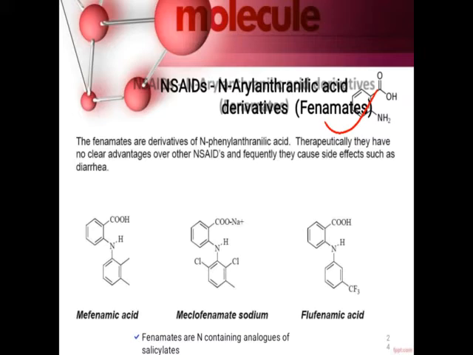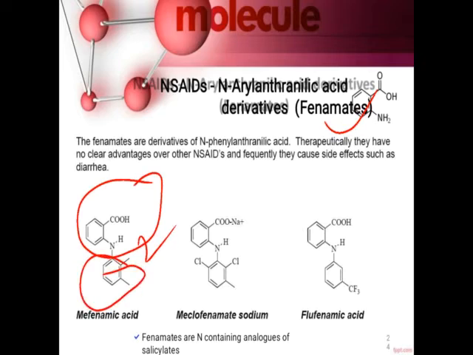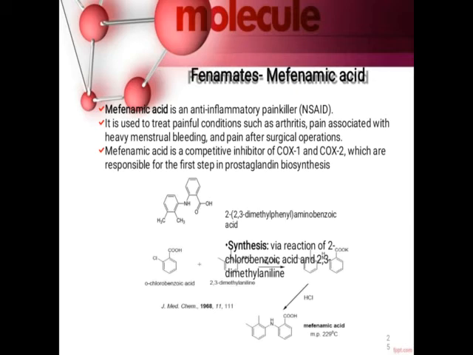So here you can observe COOH. If NH2 is present here, it is an anthranilic acid, but it consists of its derivatives. So one of the hydrogens is replaced by another group, so it is called N-aryl anthranilic acid derivatives or fenamate derivatives. These have no advantages over non-steroidal anti-inflammatory drugs, but frequently they cause side effects such as diarrhea. An example is mefenamic acid.